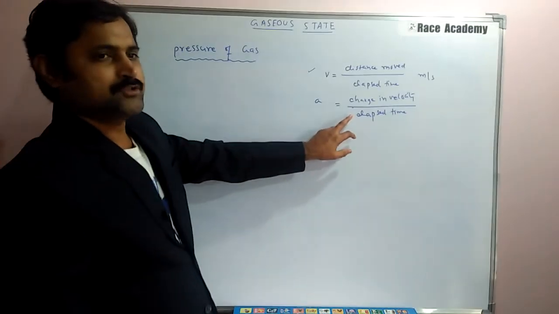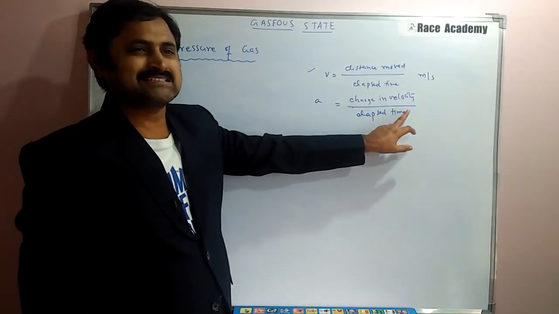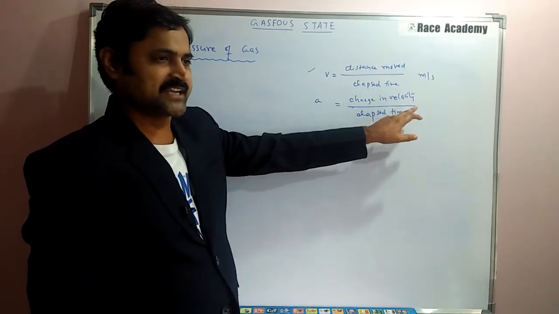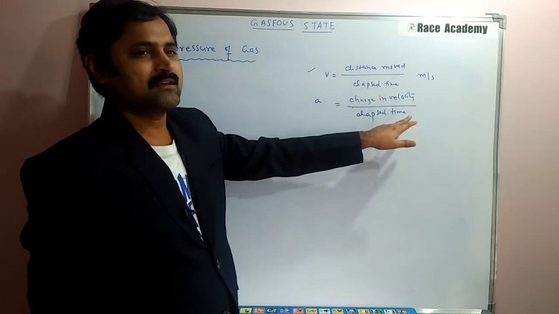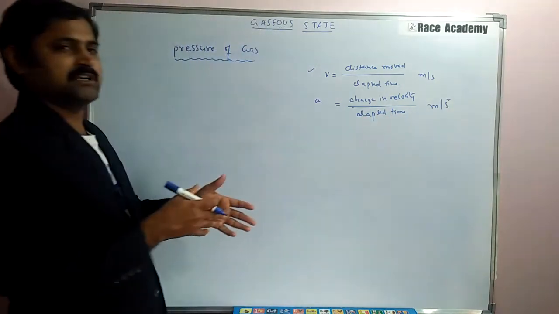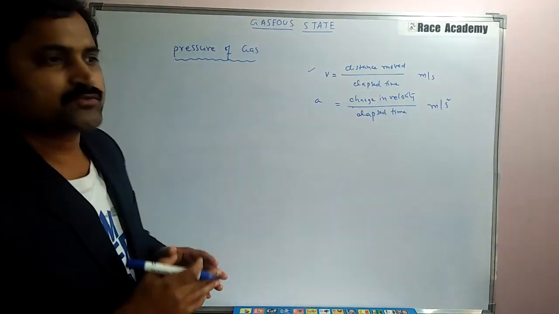As you know, velocity is meter per second, again per second is meter per second square. Usually we will take centimeter per second square.